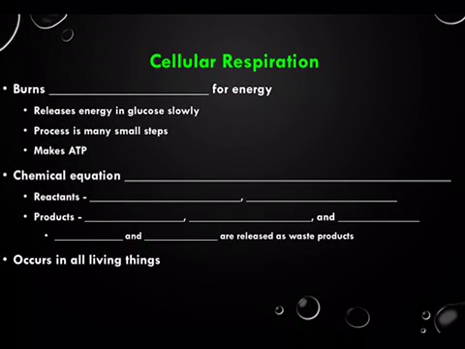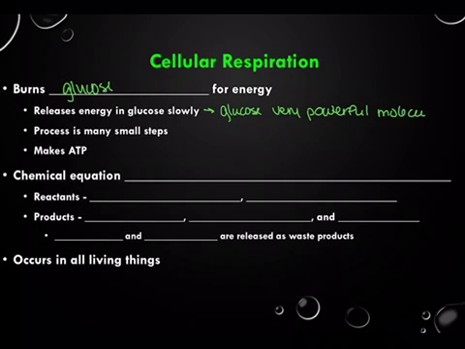Cellular respiration burns glucose for energy. This releases energy in glucose, and it does so slowly because remember, glucose is a very powerful molecule, lots of energy in it. So we have to release that energy very slowly and very controlled. And it's controlled by many small steps.